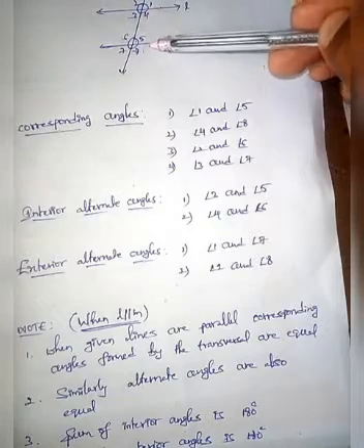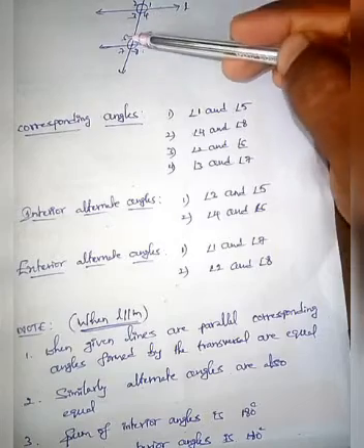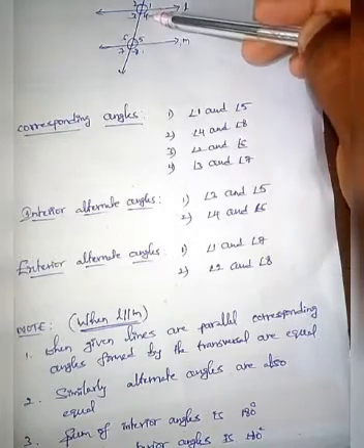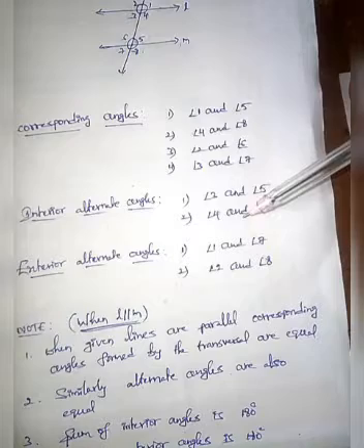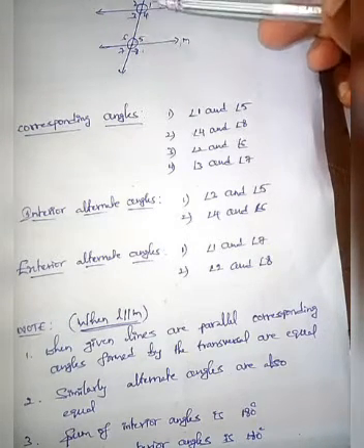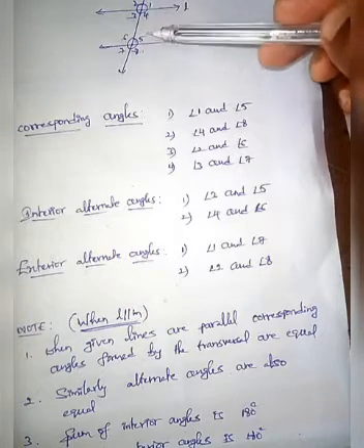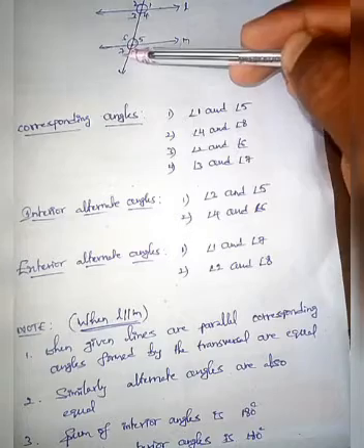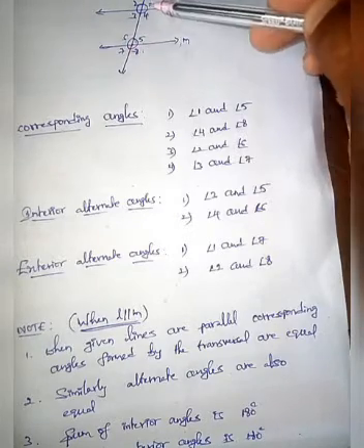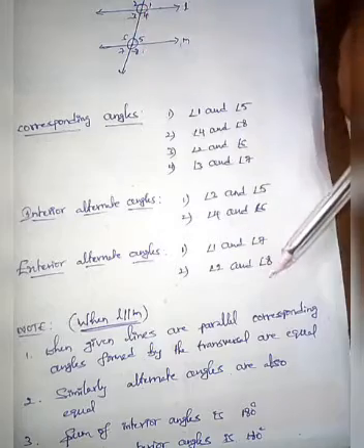That's why angle 3, angle 5 are interior alternate angles. Similarly angle 4, angle 6 are on either side of the transversal, so they are interior alternate angles. Similarly, exterior alternate angles lie exterior to the lines. So 1, 2, 7, 8 are exterior angles, and 1, 7 are on either side of the transversal. That's why 1, 7 are exterior alternate angles. Similarly angle 2, angle 8 are exterior alternate angles.